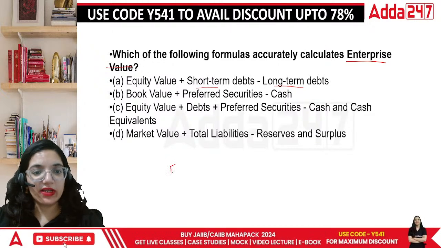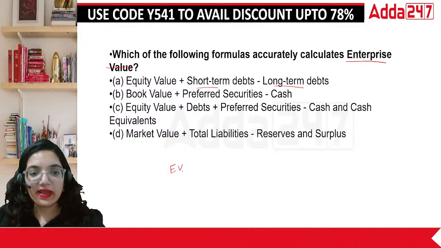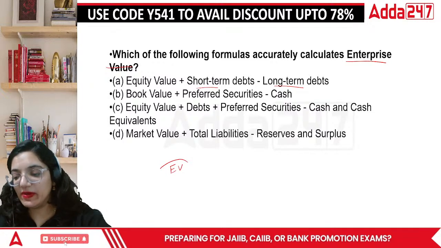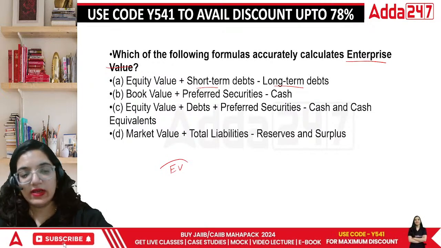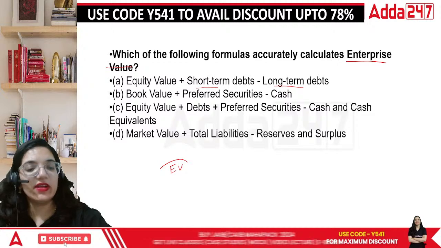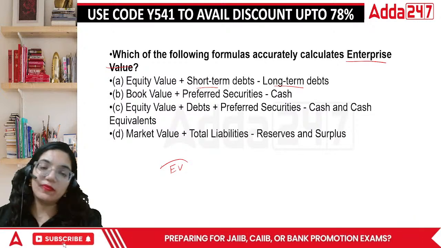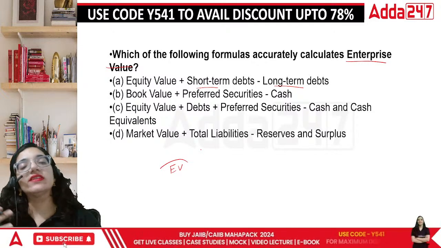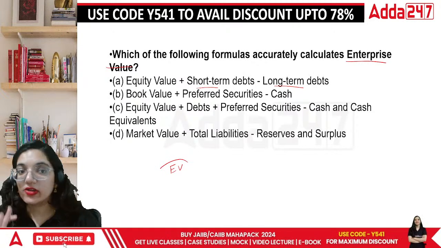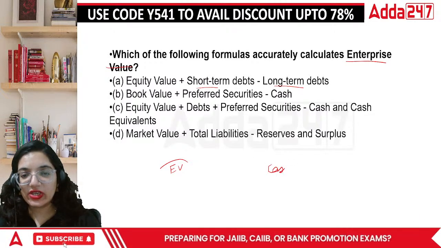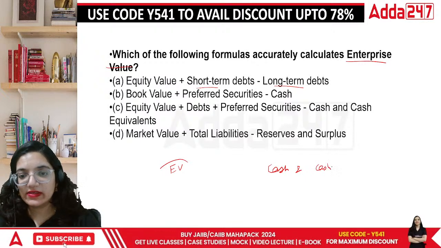Basically, the term enterprise value is based upon a simple concept: your entire equity to be included, entire debts to be included, your preference share to be included, reserves and surplus to be included, and deduct only one thing, that is your cash and cash equivalents. Cash and cash equivalents are something which we are avoiding in this case. Okay?